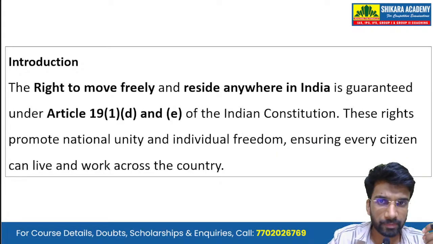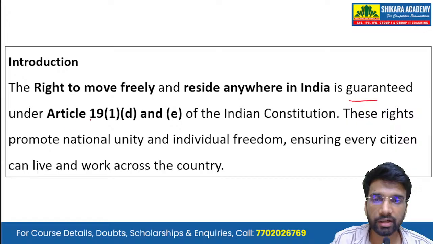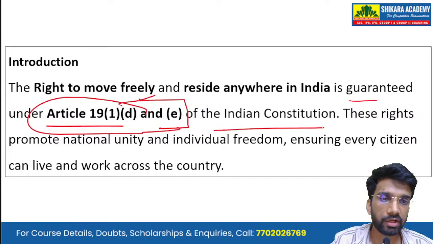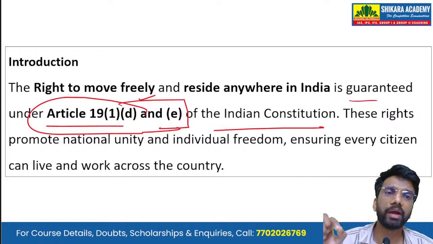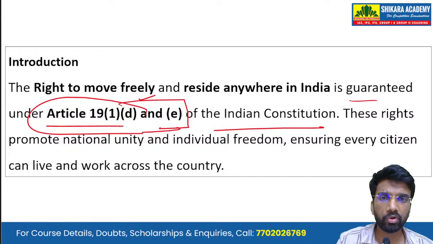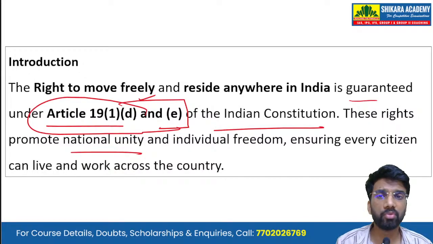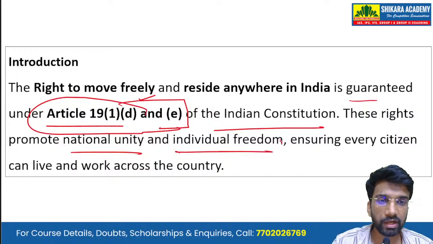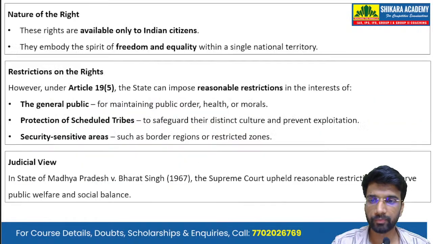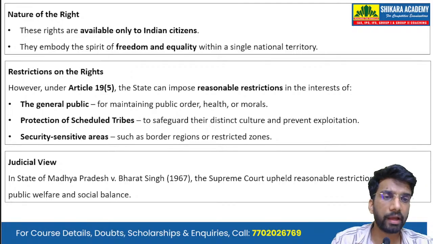Now, starting with the introduction, the right to move freely and reside anywhere in India is guaranteed under Article 19(1)(d) and 19(1)(e) of the Indian Constitution. So we have to write about the article which ensures these rights. These rights promote national unity. What is the significance of these rights? That they promote national unity along with individual freedom, ensuring every citizen can live and work across the country. But the nature of this right is that it is not considered absolute.